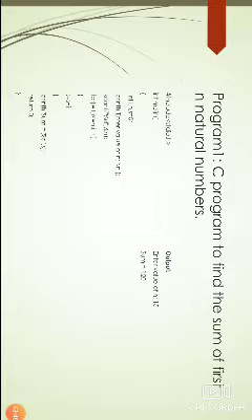Again the condition is checked. Now the condition is 2 less than or equal to n, that is 15. 2 less than or equal to 15. Yes, the condition is true. Now it will execute the statement s equal to s plus I. I contains 2, s contains 1, so 1 plus 2 equals 3. Now s contains 3. Now it will check the condition 3 less than or equal to 15.